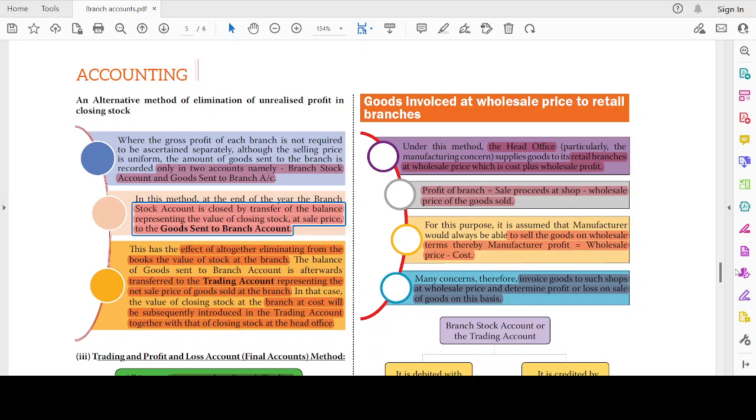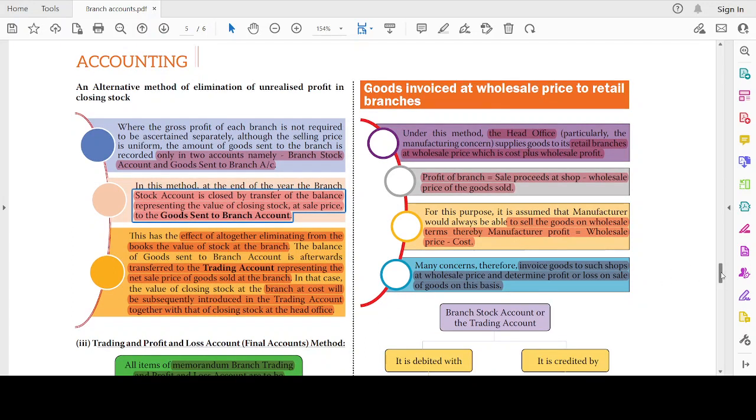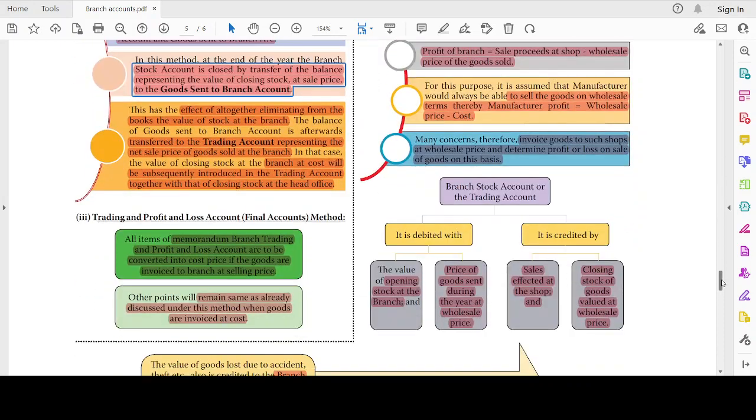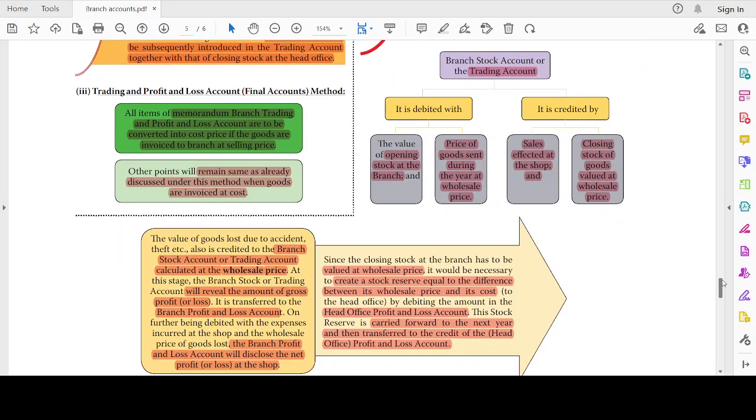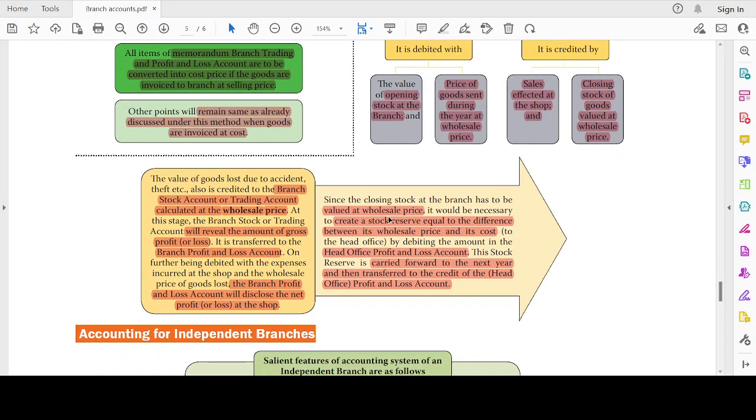Many concerns, therefore, invoice the goods to such shops at wholesale price and determine the profit or loss on sale of goods on this basis. So, branch stock account or trading account will be debited with the value of the opening stock at the branch and the price of the goods sent during the year at the wholesale price, and credited by sales effected at this shop and closing stock of the goods valued at wholesale price. Generally, you will have the opening balance and the purchases, sales, and closing stock. That's the same thing. Now, the value of goods lost due to accident or theft is also credited to the branch stock account. This is nothing but the abnormal loss, right?